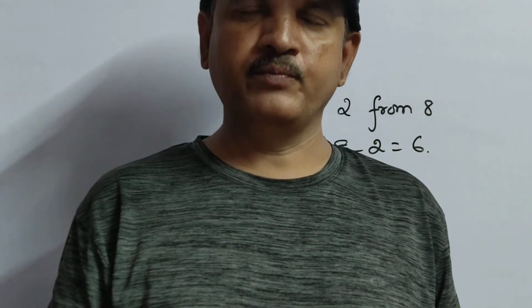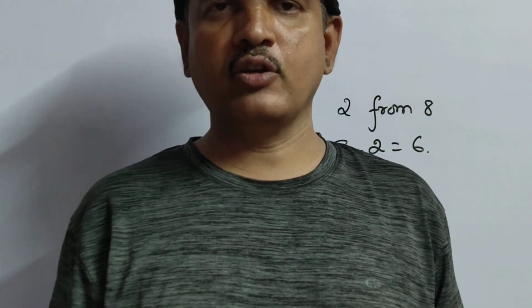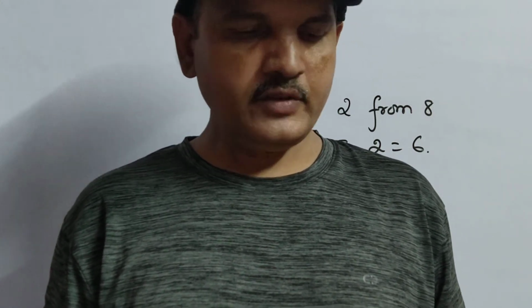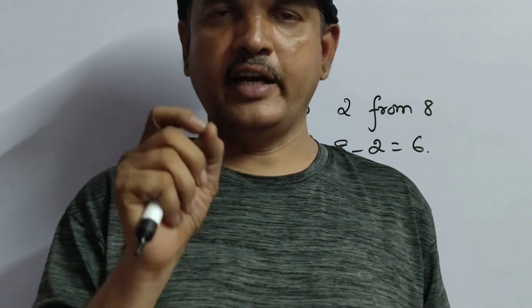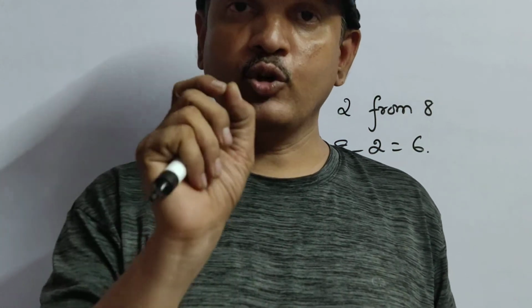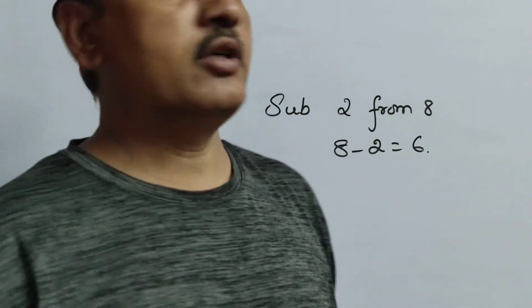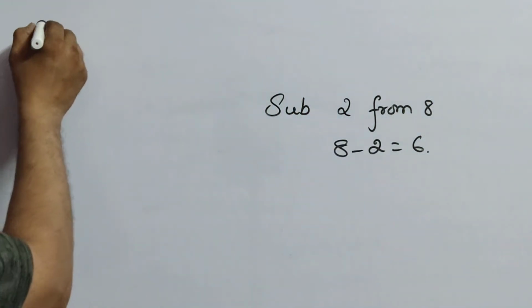So always take the number as x or y, whichever variable you like. Unless you read to the end of the question, you will not get the concept, that is, find the number. We don't know that number, so we will take it as x.